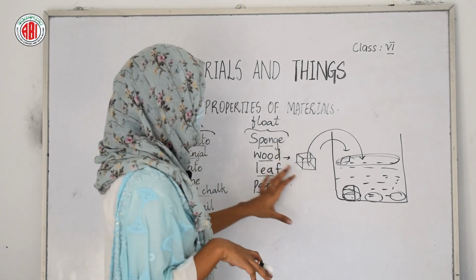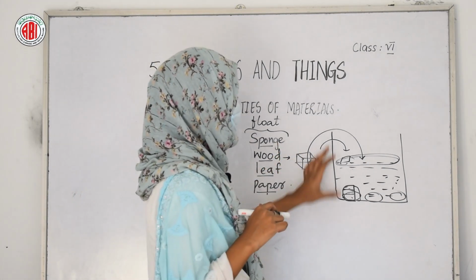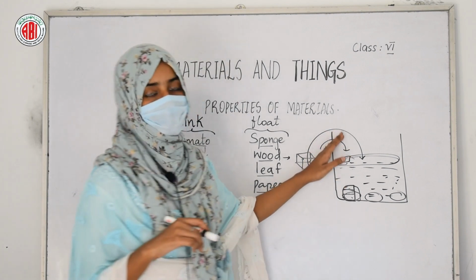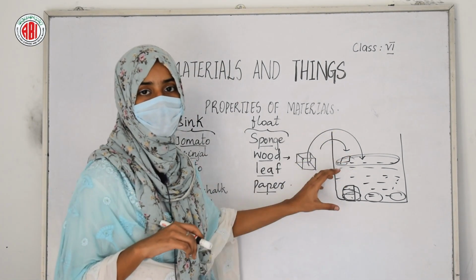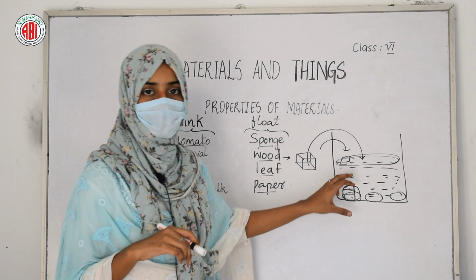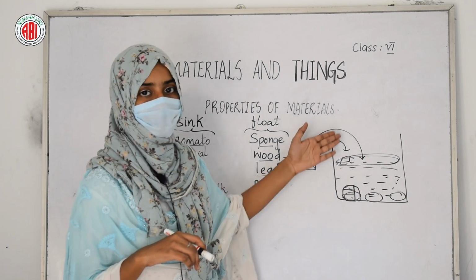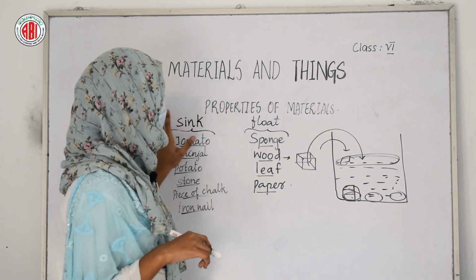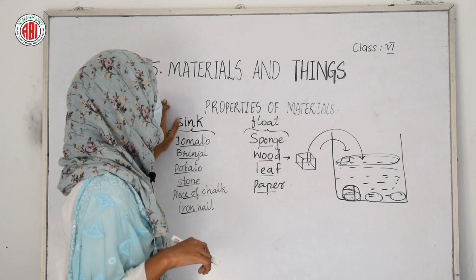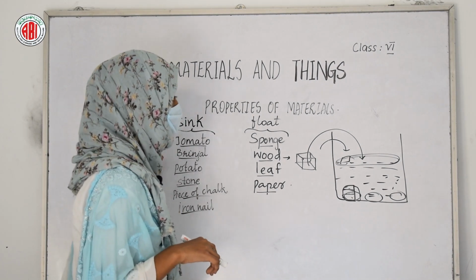The materials which are floating on the surface cannot be made to sink down, but the materials which sink into the water can be made to float. Okay, so this is about the property of the different materials.